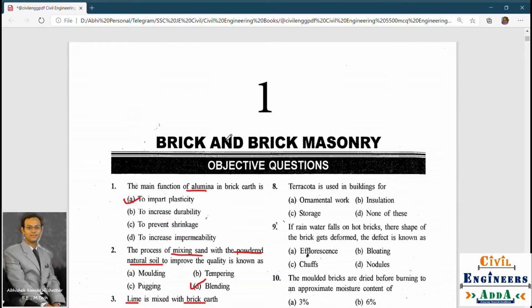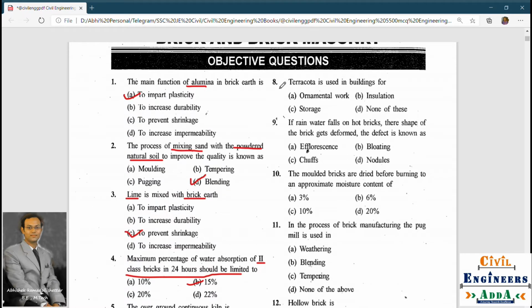Next question, terracotta. This question is repeated in many exams, and it is also a very important question. Terracotta is used in buildings for ornamental work, insulation, storage, or none of these. These three options do not match terracotta's properties, which I will explain further in the video, because this question has been repeated. So our answer is none of these.